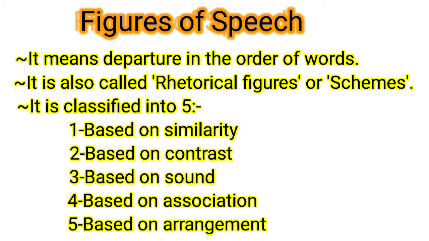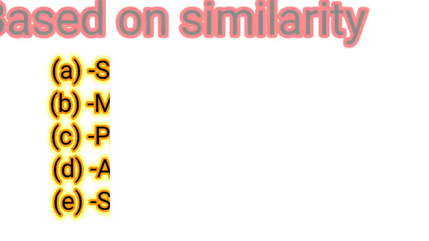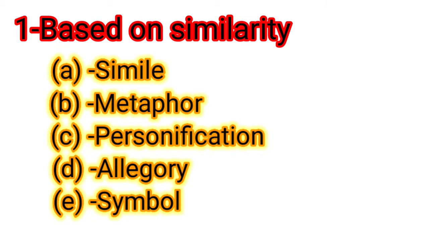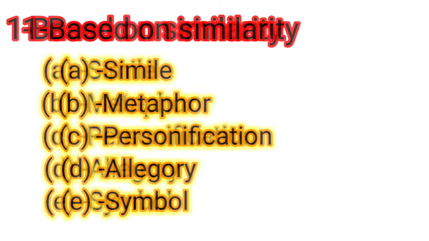Schemes means forms. It is classified into five. First one based on similarity, second one based on contrast, third one based on sound, fourth one based on association, fifth one based on arrangement. Based on similarity or likeness, it can be divided into simile, metaphor, personification, allegory, and symbol. Let us discuss in detail.